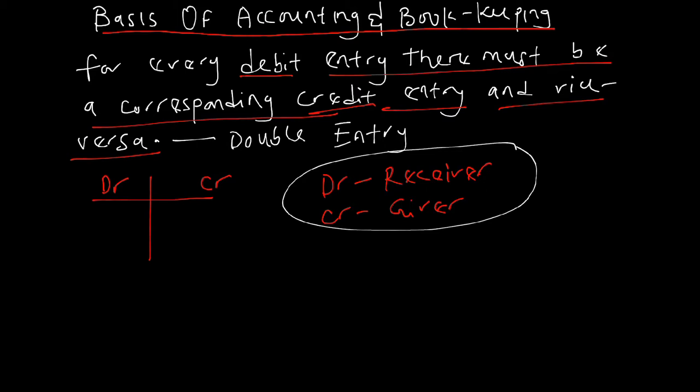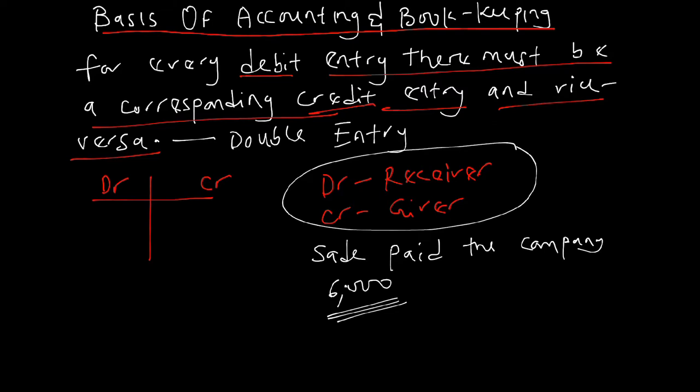For example, Shade paid the company 6,000 naira. We are receiving this 6,000 naira from Shade, so we are going to debit it here. Shade 6,000 naira. That's what we mean by debit the receiver and credit the giver.